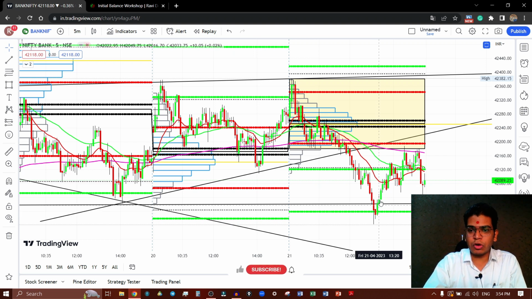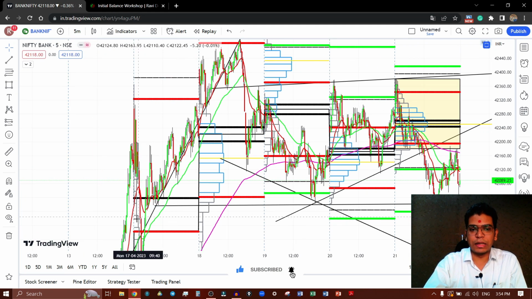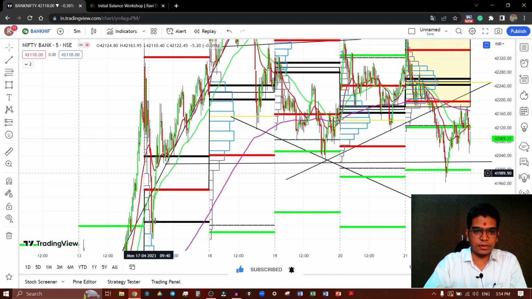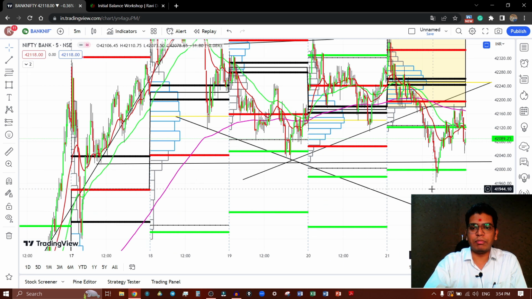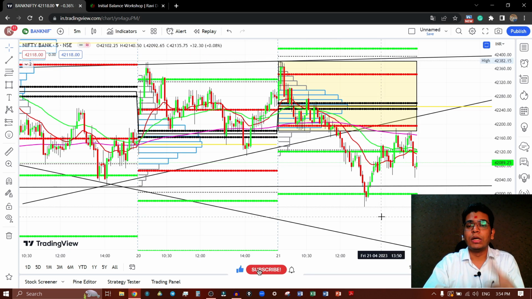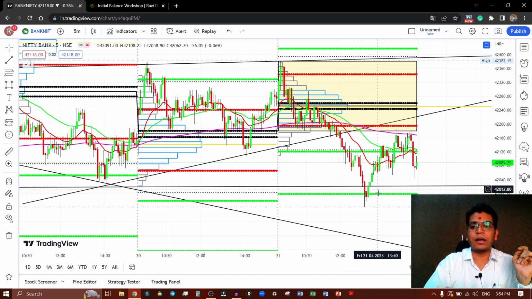Why market bounce back from this low? Is there anything from the back? There is nothing so far. If you are going to analyze over here, then this is the fall and this is the rise, so there is nothing. But here the main reason is the double distribution trend day target. What? Double distribution trend day target, along with that this DS5, and lastly this horizontal trend line. So this is the higher confluence range, that's why market took some support and moved on the higher side again.